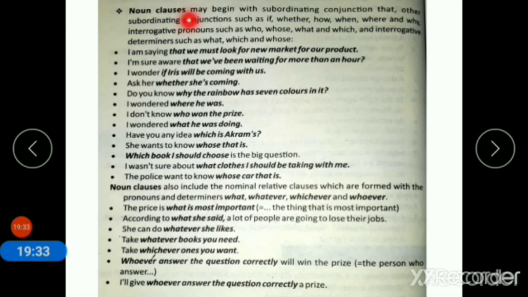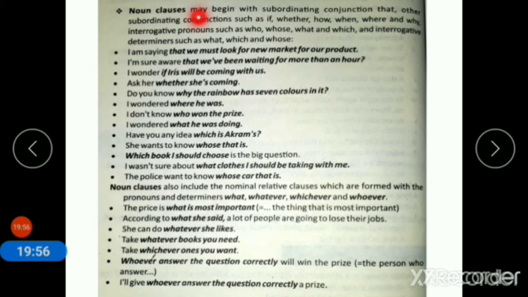Now, noun clauses may begin with subordinating conjunctions such as if, whether, how, when, where and why; interrogative pronouns such as who, whose, what and which; and interrogative determiners such as what, which and whose.